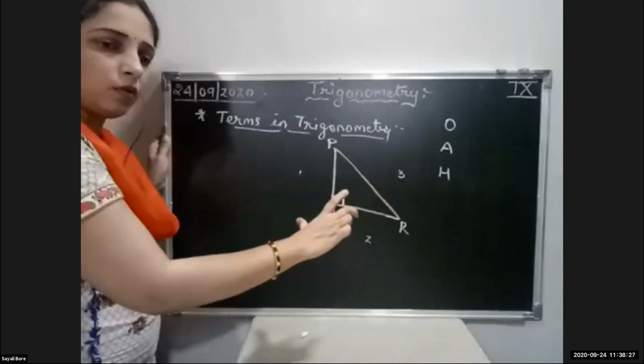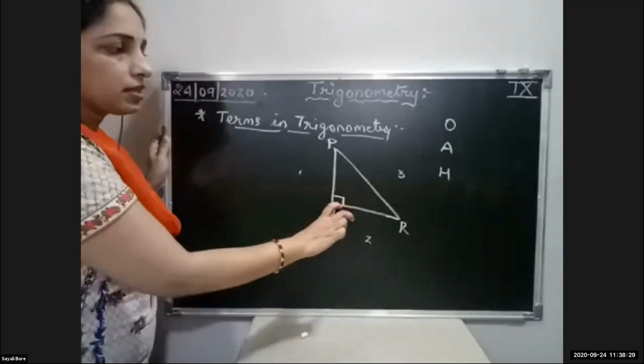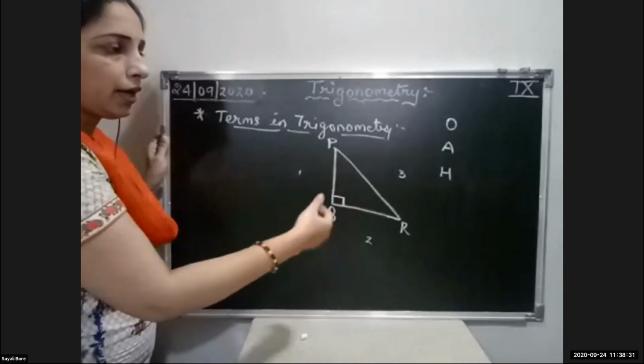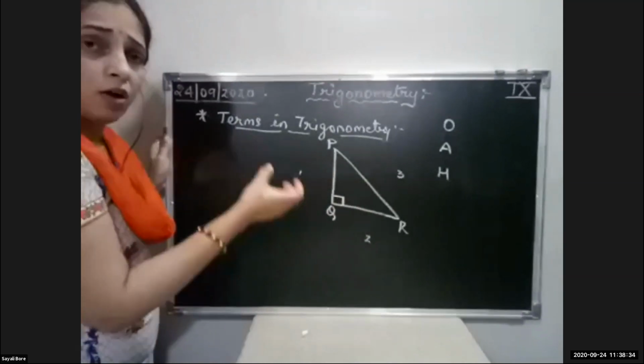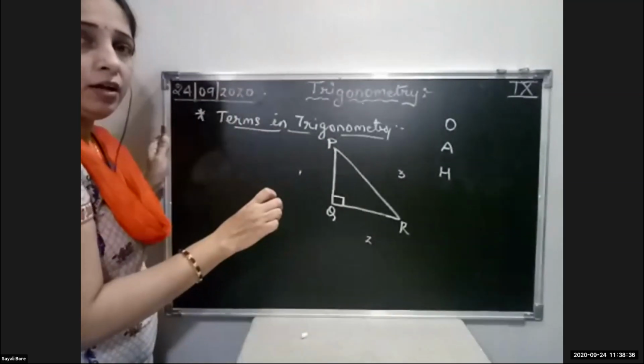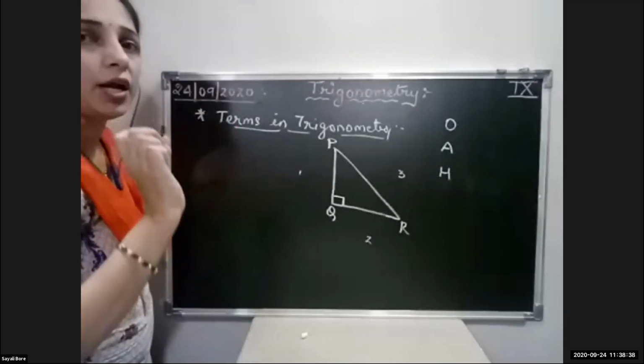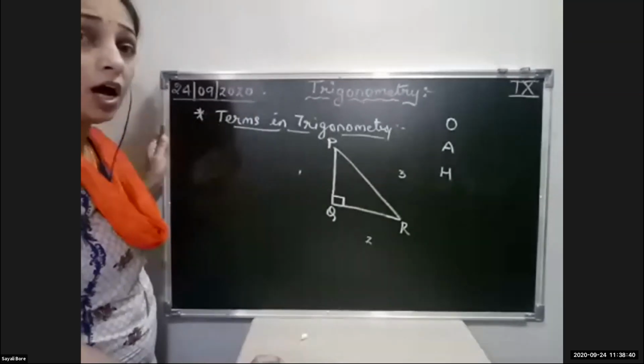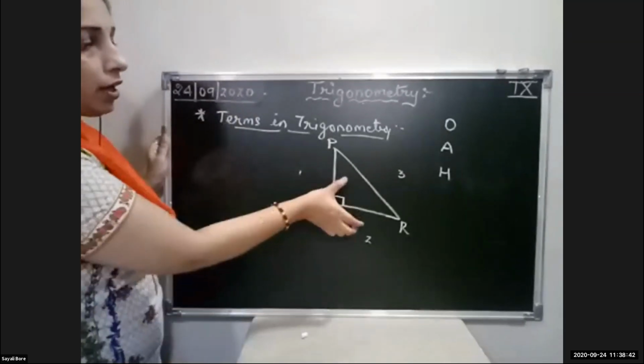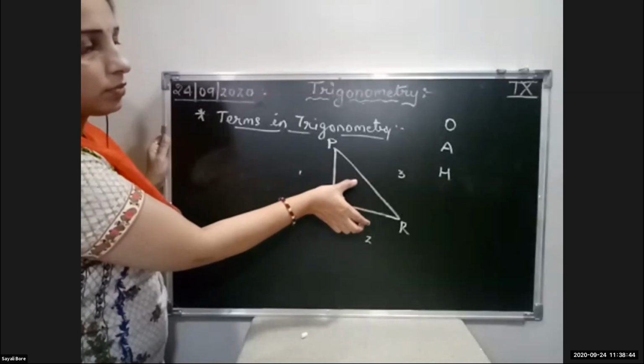Whatever triangle is given, any triangle, PQR, ABC, first you identify which is the hypotenuse. Here I have drawn a straight triangle.